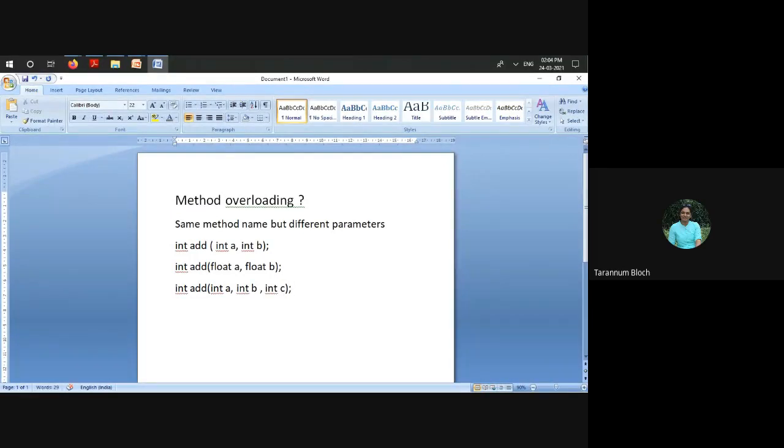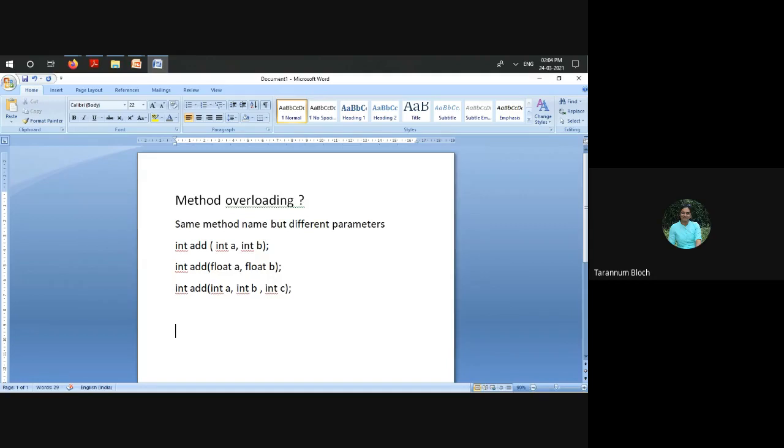So right now you can see here we have method overloading, where the name is the same, but either the number of parameters is different, or even if the number of parameters is the same, the data types of the parameters are different. So this is called method overloading. And why do we have method overloading? Because by looking at the name, we should understand the behavior of the method.